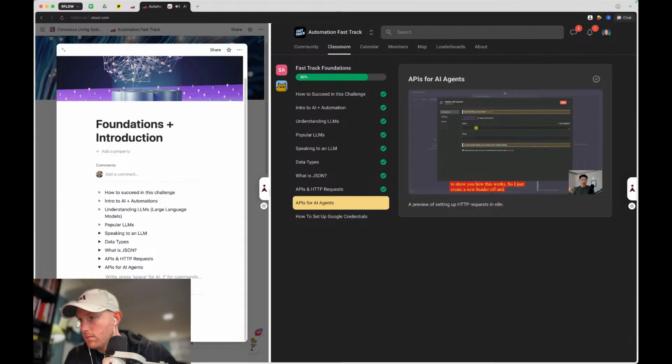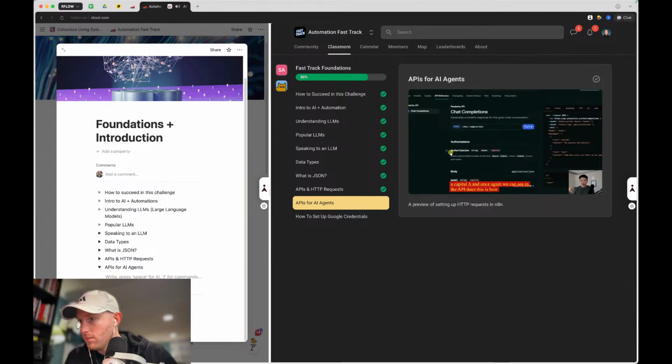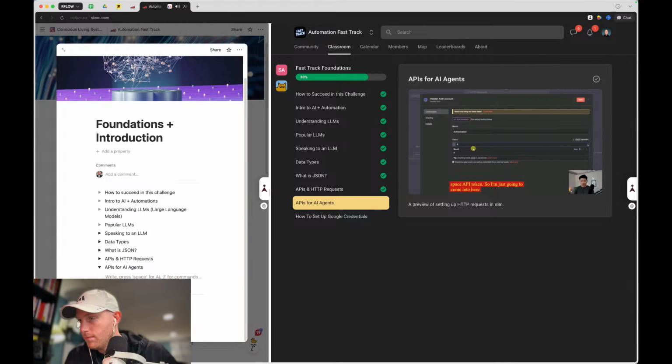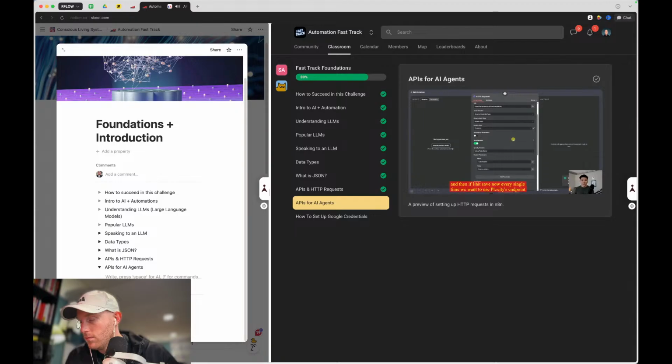So I just create a new header auth, and all we have to do is the exact same thing that we had down in the request that we just sent over, which means in the name, we're just going to type in authorization with capital A. And once again, we can see in the API docs, this is how you do it, so authorization. And then we can see that the value has to be capital B bearer space API token. So I'm just going to come to here, bearer space API token, and then all I have to do is, first of all, name this so we can save it. And then if I hit save, now every single time we want to use Perplexity's endpoints, we already have our credentials saved, so that's great. And then we can turn off the headers down here because we don't need to send it over twice.